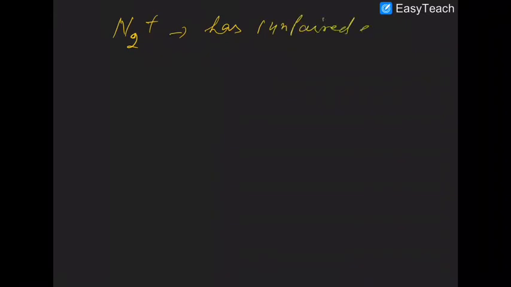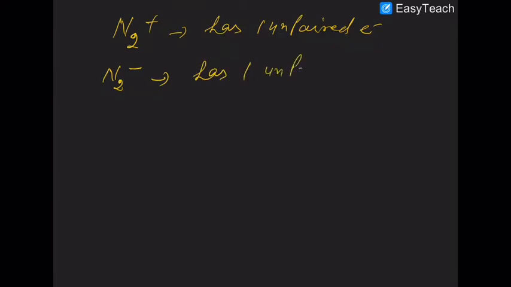N2 plus has one unpaired electron. Similarly, N2 negative has one unpaired electron.